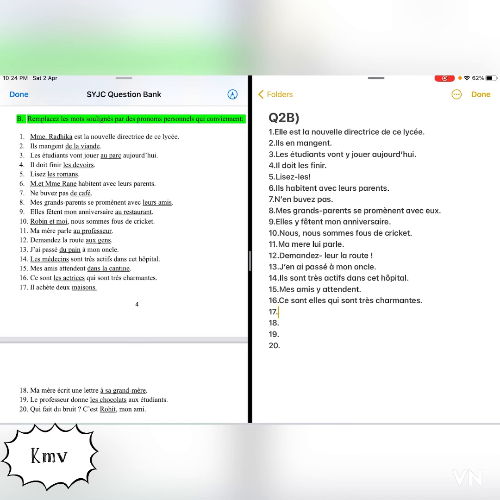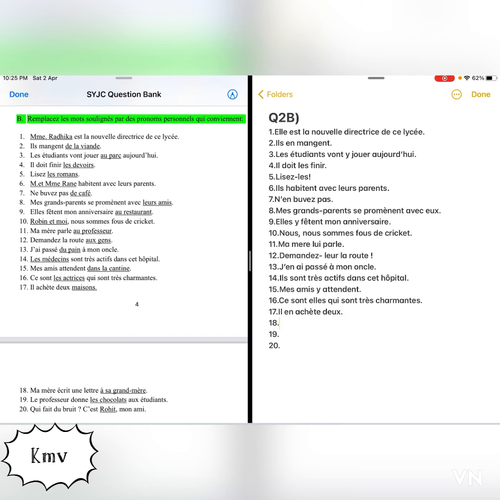Because it is preceded by a number, right? So what will be the answer? Il en achète de. We will write the de as well because it was not underlined.